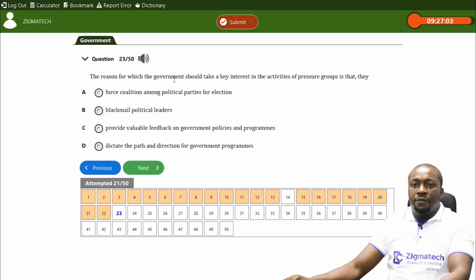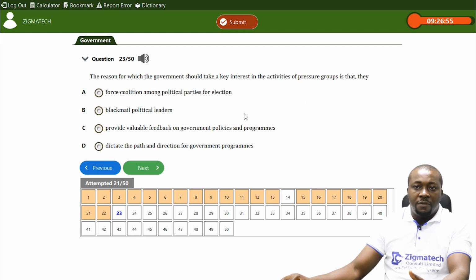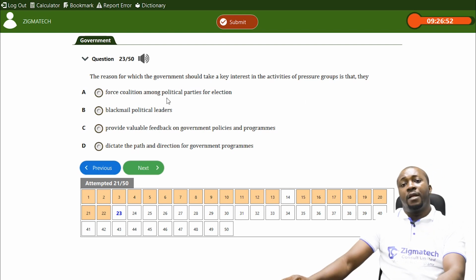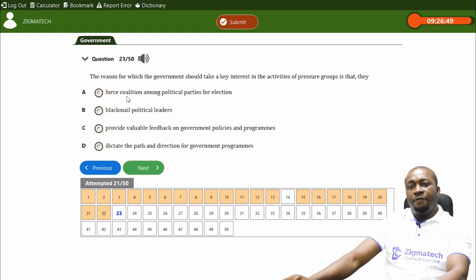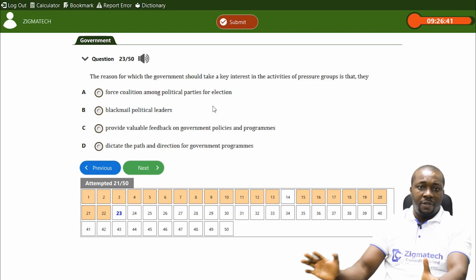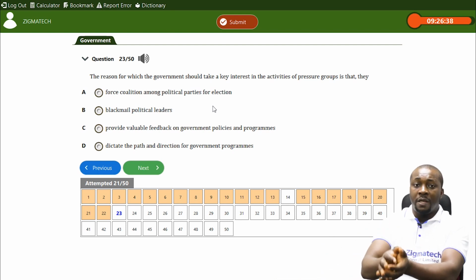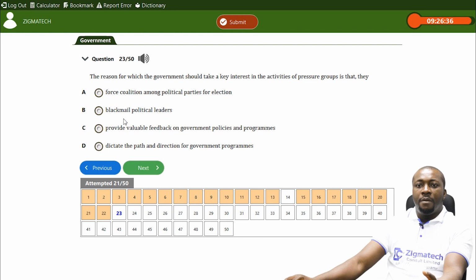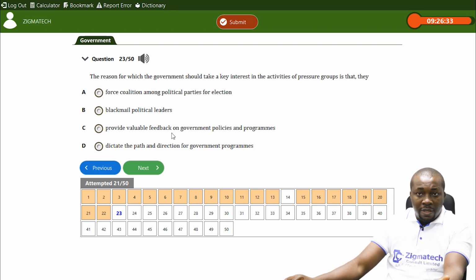Now, look at this. The reason for which the government should take a key interest in the activities of pressure groups is that... we're talking about the importance of pressure groups here. Now, A, they force coalition among political parties for election. The pressure group does not force coalition among political parties, for political parties to come together in the parliament to form a government. No, it's not what they do. They blackmail political leaders. It's not what they do. D, dictate the path and direction for government programs and policies. They don't dictate that. They only influence.